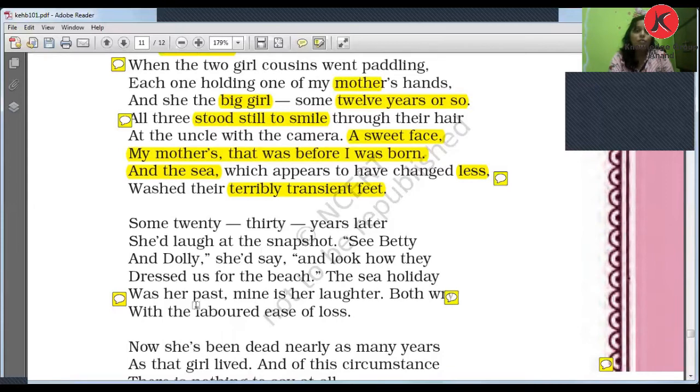The sea holidays were her past, right? So whose past was the sea holidays? That is the past of the poetess's mother. And what is the past of the poetess? The past is my mother watching that photograph, remembering her past and laughing. So that was my past. So mine is her laughter, which she laughed at the time of watching that photograph and remembering her past. That was my past. Okay. So you can see that.